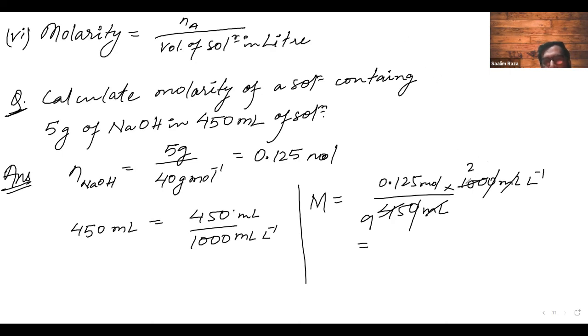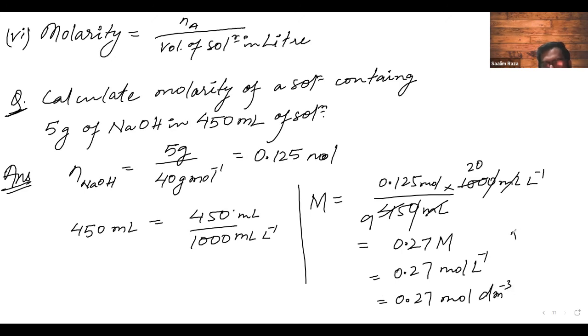Yes, Jubena, correct. 5 2s are and 5 2s are, and now 5 2s are will be 20, I guess. 20 into 5 is 100, and this will be equal to 0.27, as correctly said by Jubena, moles per liter, and this is also written as 0.27 moles per dm cube. Now these all three mean the same.